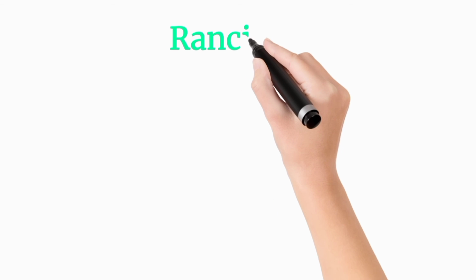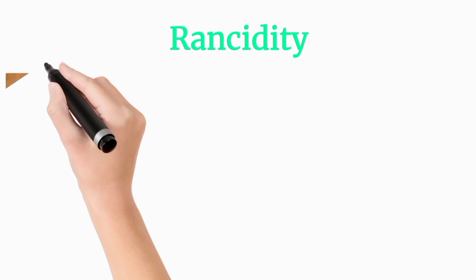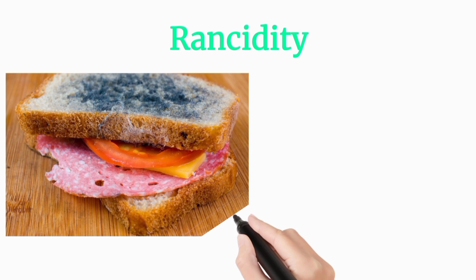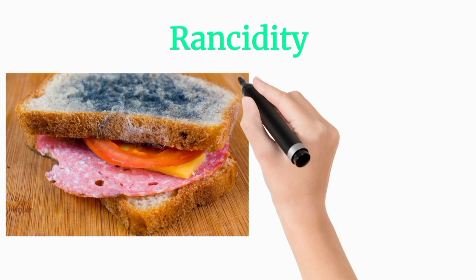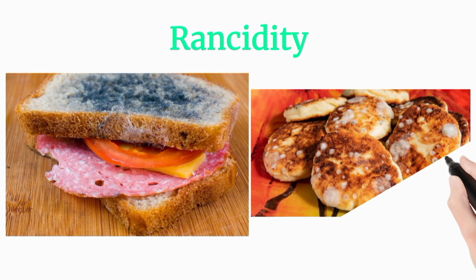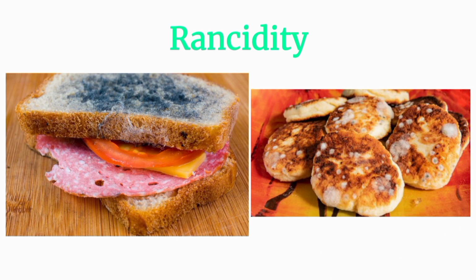Come to the next, which is rancidity. The taste and the smell of food material containing fat and oil changes when they are left exposed to air for a long time. It's called rancidity. Here you can see in this picture the food color changes and the smell changes. Prevention: by adding antioxidants to food material and storing in airtight containers using flushed nitrogen gas. You see in packets that there is nitrogen gas to save your chips and kurkure and the packet material for a long time.